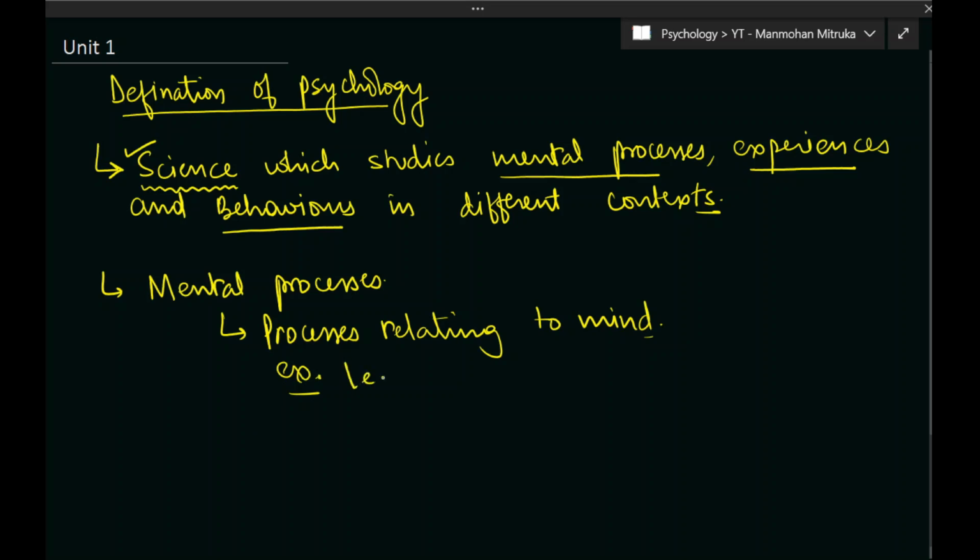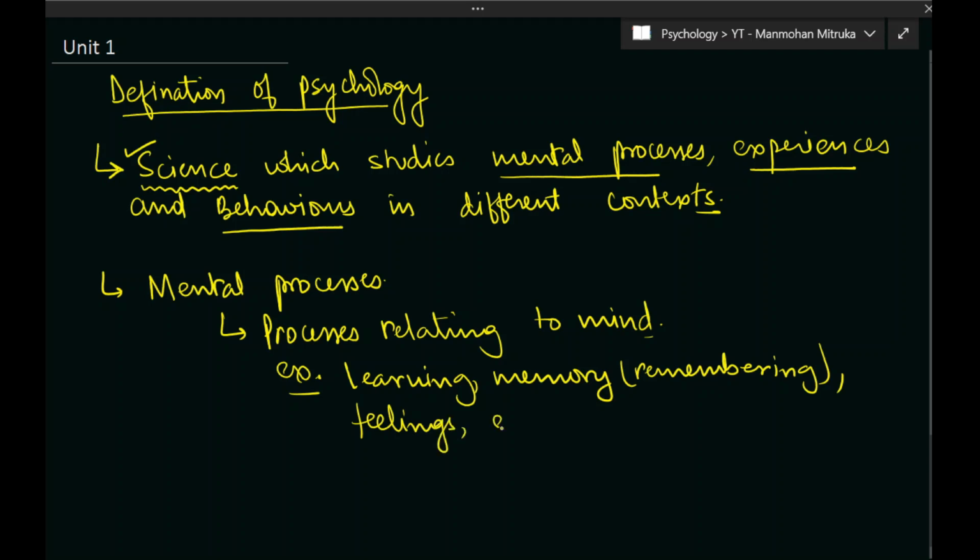Now what can be the examples of the processes relating to mind? The example can be learning, memory, or you can say remembering, and the feelings that you have, emotions. All of that is nothing but mental processes.